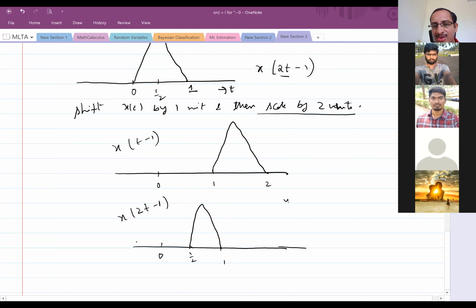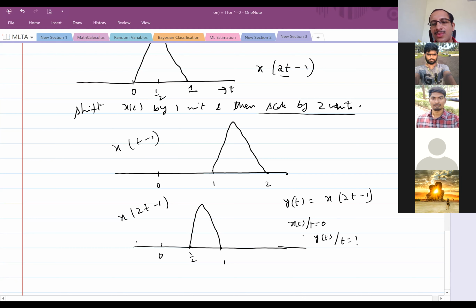So here, if I write this as y of t equal to x of 2t minus 1, then x of t at t equal to 0, after shifting, should be y of t at t equal to what?